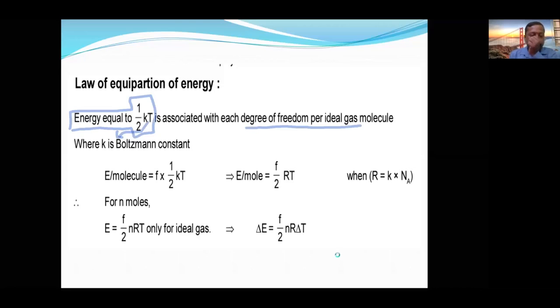This is where the law of equipartition of energy is applicable. It is applicable with respect to degree of freedom, with respect to Boltzmann constant, with respect to number of moles, with respect to change in temperature. These are the things on which the law of equipartition works.